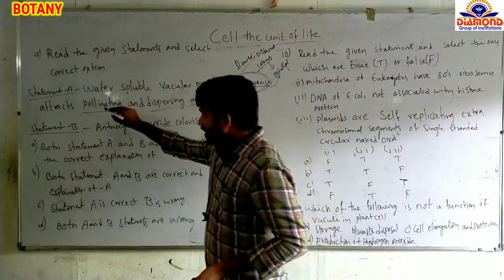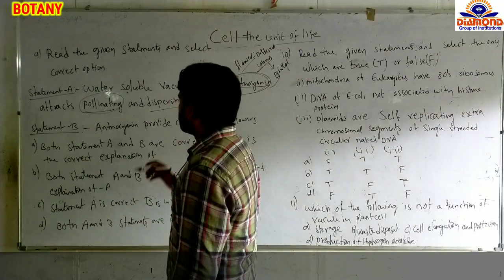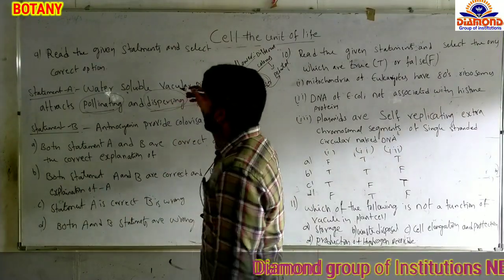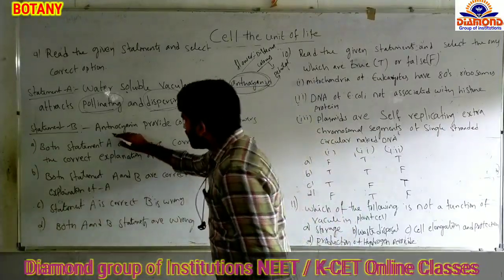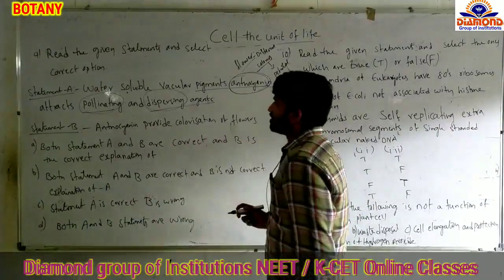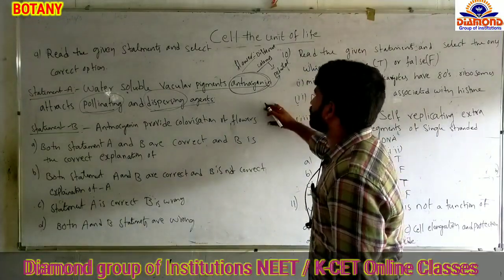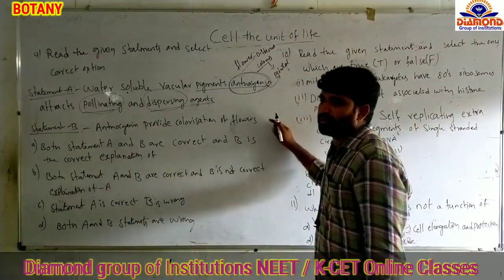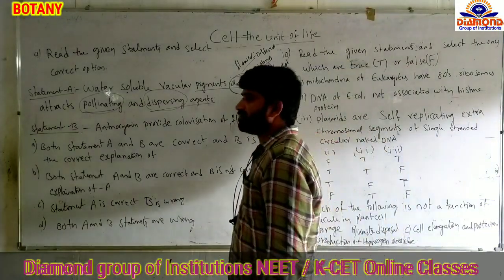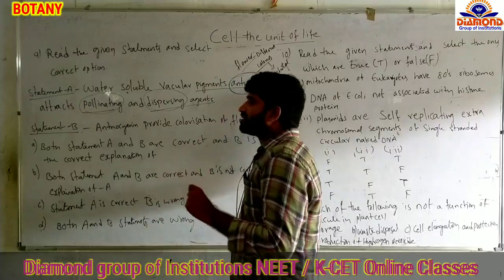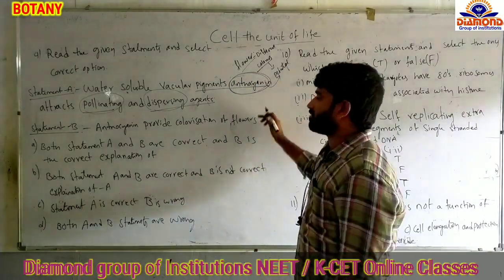So now pollination means transfer of pollen from anther to a stigma. After the pollination, the insects will move on. Statement B: Anthocyanin provides pollination of the flowers. Yes, flowers differ in color because of the presence of anthocyanin pigments in the petals. These anthocyanin pigments are water soluble pigments. The presence of different colors in a flower attracts the insects and helps perform the pollination.